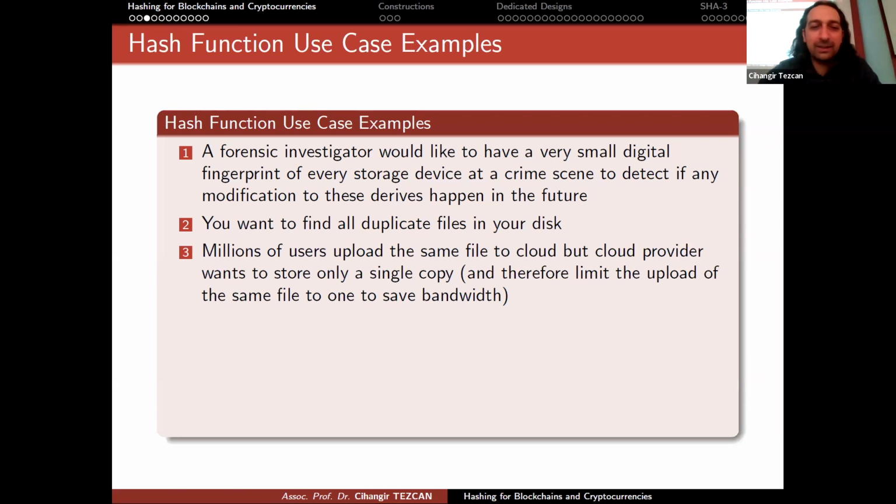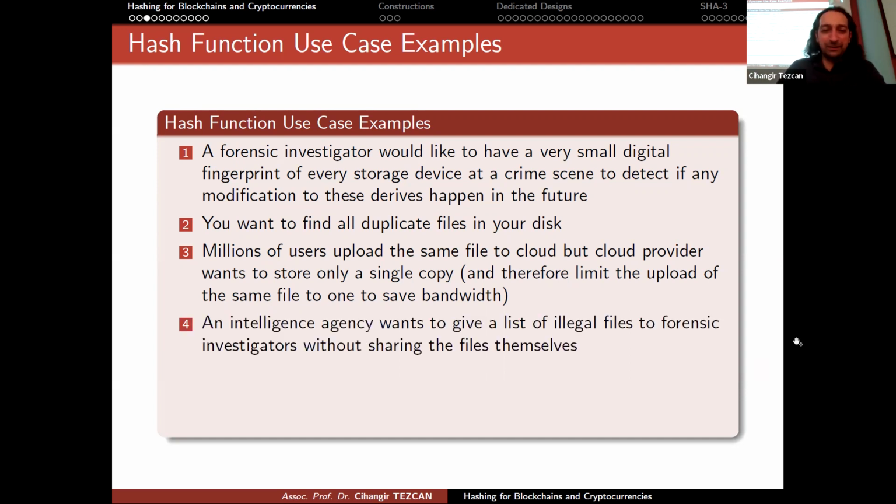Another example from the cloud. Millions of users upload the same file to the cloud, but the cloud provider wants to store only a single copy. So how do you do it? You just check the hash of the files people are uploading. If they are the same, you simply store only one of them. And this is how the cloud works actually. Another good thing is that if somebody wants to put the same file on the cloud again, you just check the hash values before they upload the file. This way you can say, okay, don't upload the file because I already have it. This way you also save bandwidth, right? So hash functions are really fantastic.